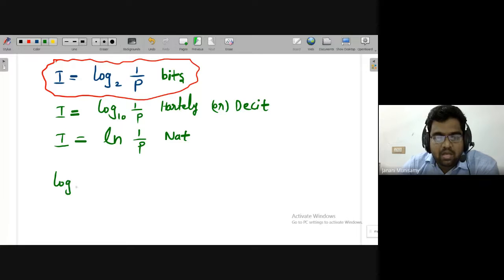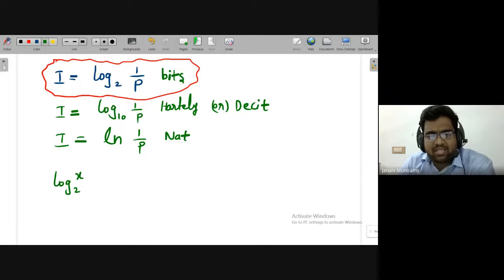Okay, in case a calculator is not allowed, say I want to find out log base 2 of some number x. The x can be anything. If x is a power of 2, then it is very easy, otherwise the calculation of the logarithm becomes difficult. So you can write this like this: log x divided by log 2.